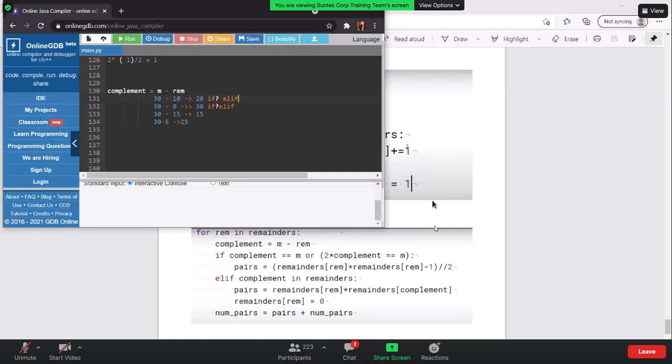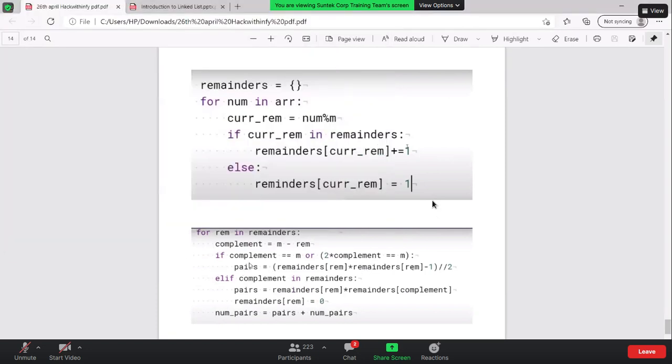If I have these numbers of pairs, pairs is equal to remainders of rem into remainders of rem minus 1, divided by 2. What exactly it's going to do is it's basically NC2 that we have here.